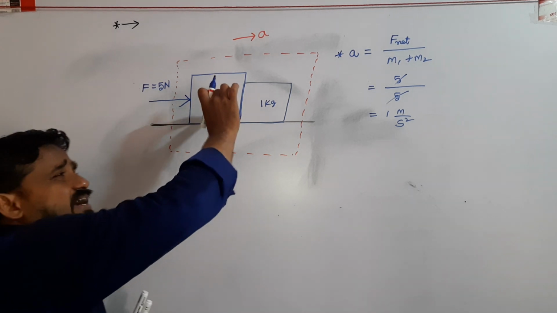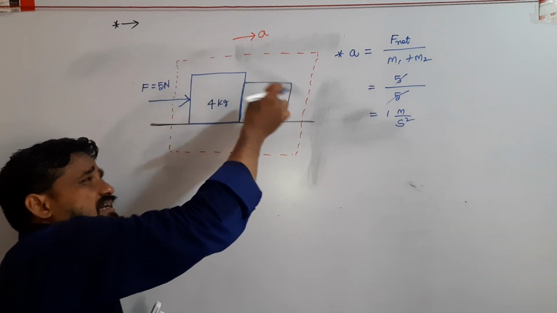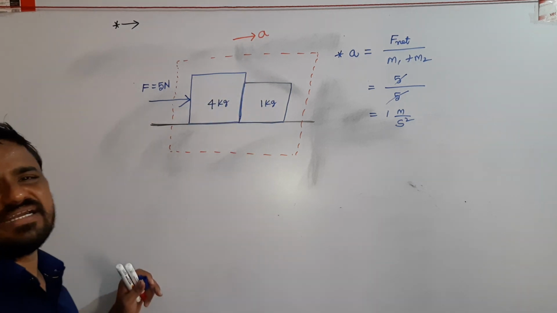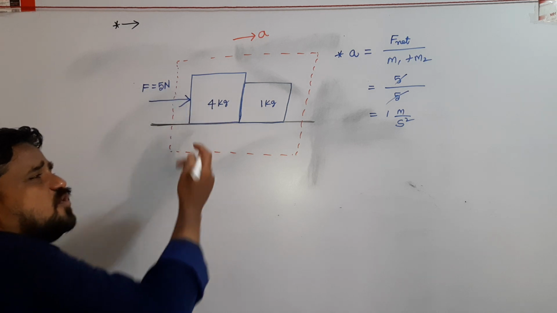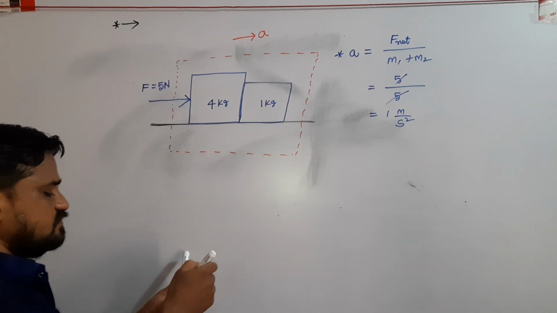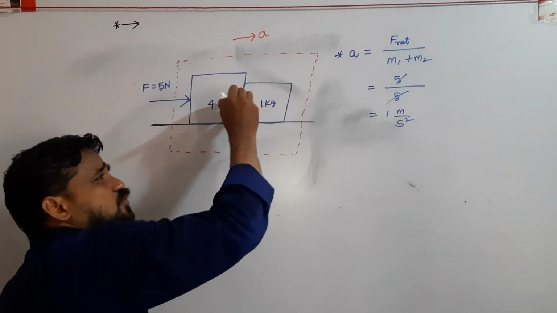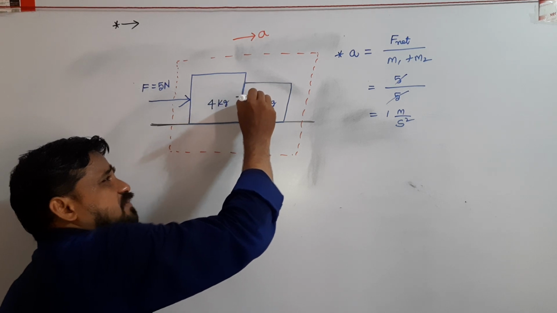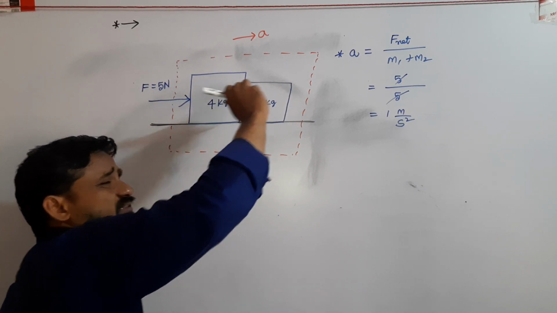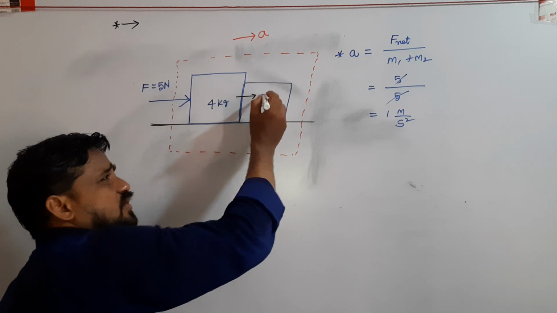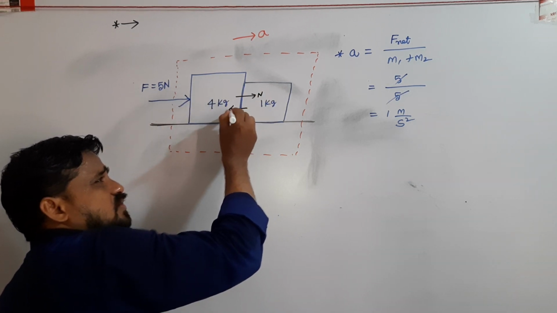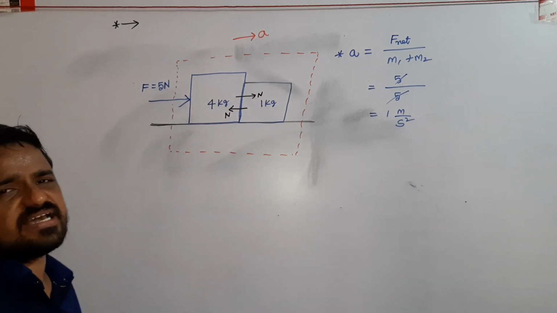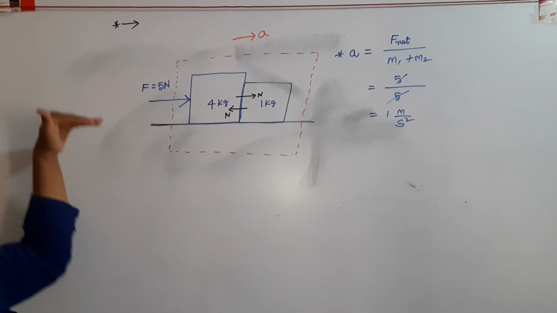Now find the normal contact force between the contact surfaces of the two bodies. Here I apply force on the 4 kg body. It pushes the 1 kg body along this direction. We know every action has an equal and opposite reaction. Once again, the directions are important.